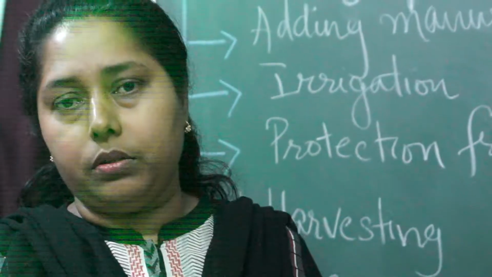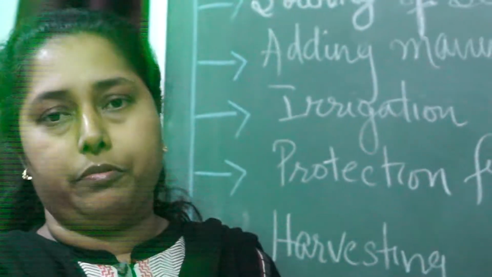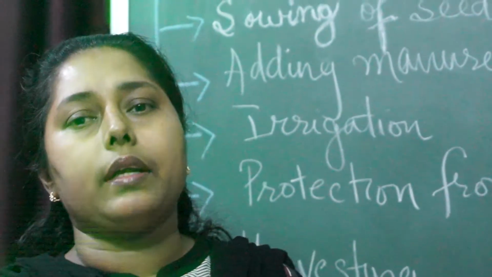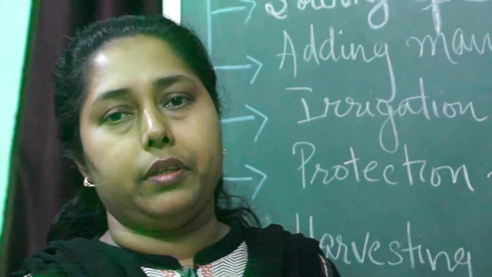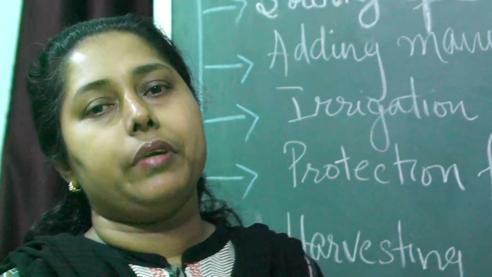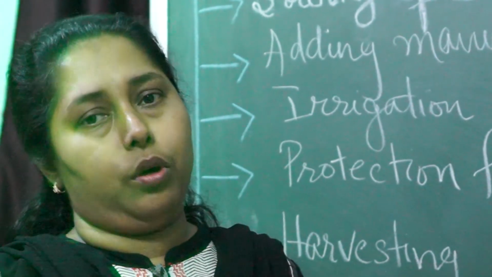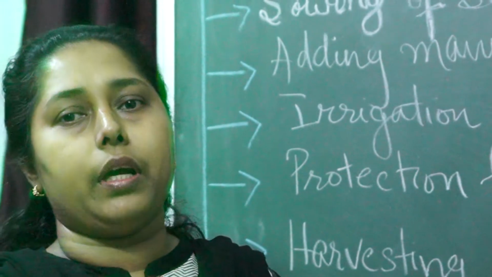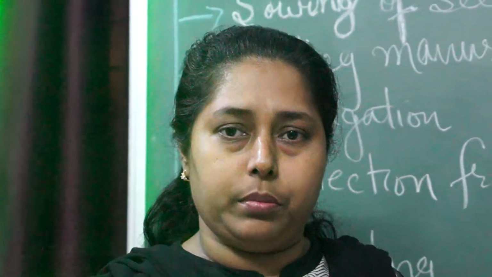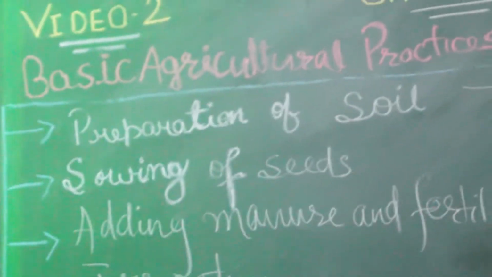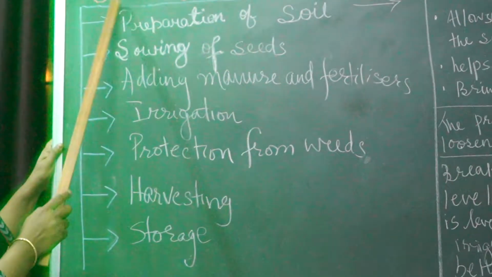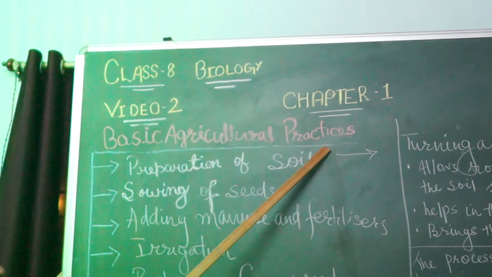Yesterday we studied about crops and different types of crops. Today we are going to study some agricultural practices. Already we have studied what a crop is and what the different types of crops are. Now, how can we cultivate these crops in a proper way? For that, some activities are to be performed, and those activities or tasks are known as agricultural activities. There are mainly 7 agricultural activities, or we call them basic agricultural practices.